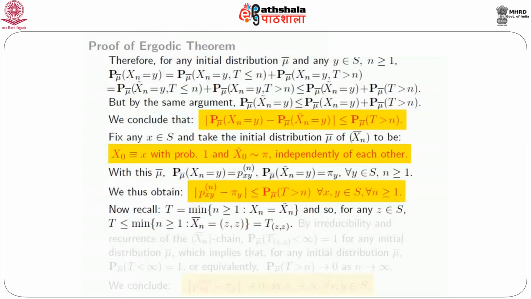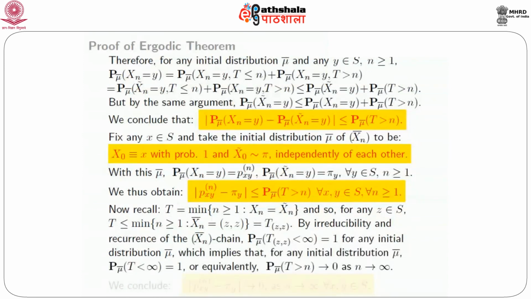Now recall that T is this random variable, the first time that the two pairs meet. Therefore, in particular, for any z, T is less than or equal to the minimum n such that X̄_n is (z, z). Fix any z, so this is equal to this, which is the hitting time of (z, z) by the paired Markov chain.